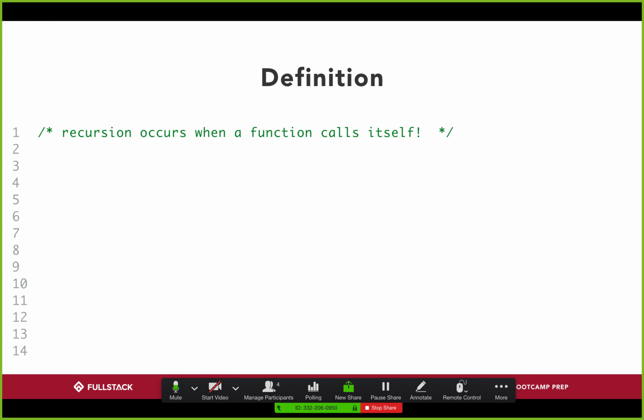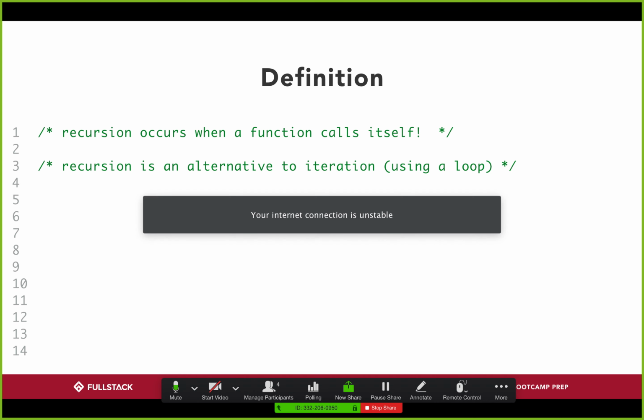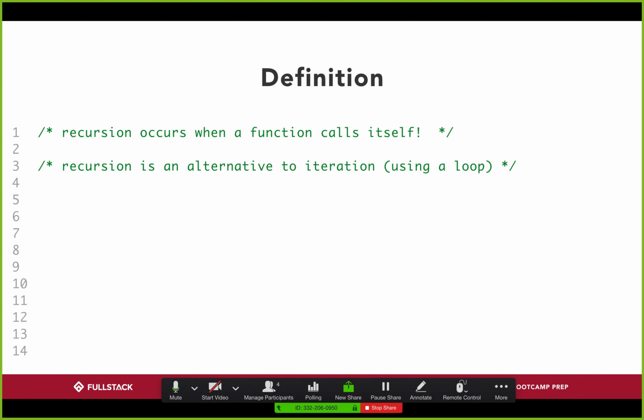The short, succinct, punchy definition for recursion people always use is: recursion is when a function calls itself. It sounds really simple, but when you think about it, it could actually cause a bit of a headache, because it's sometimes not very clear what it means when you say a function calls itself. Like, what does that actually mean? A lot of times, especially for the things we're going to look at today, you might even ask yourself, well, why do it with recursion? I could do it with a for loop.